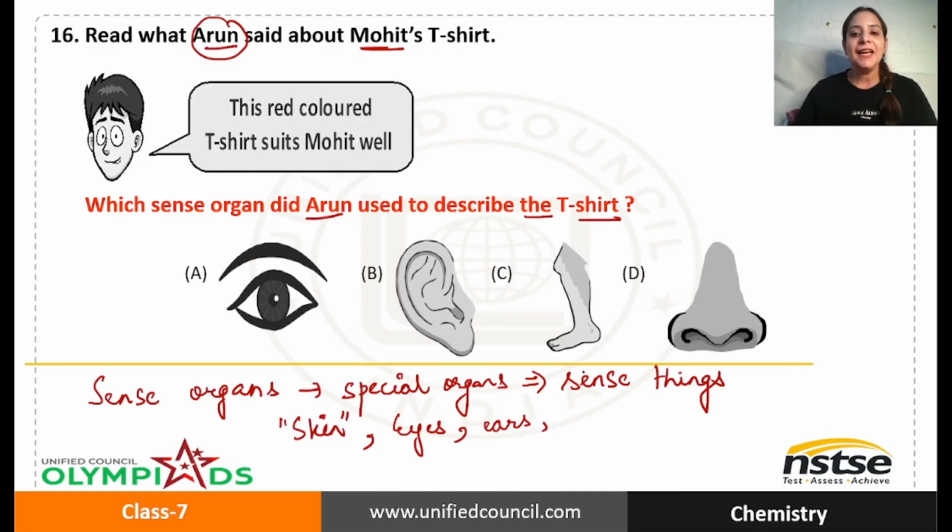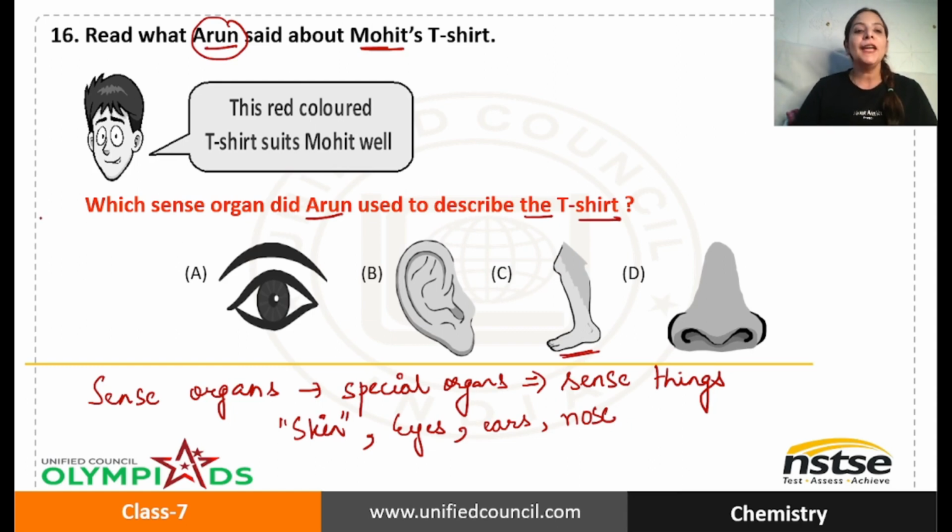Okay. Legs. So this is basically your foot. Foot again helps you to move. And nose is also a sense organ because you can smell anything through your nose. So your smelling organ is nose. So nose is also a sense organ. So basically these are our sense organs.